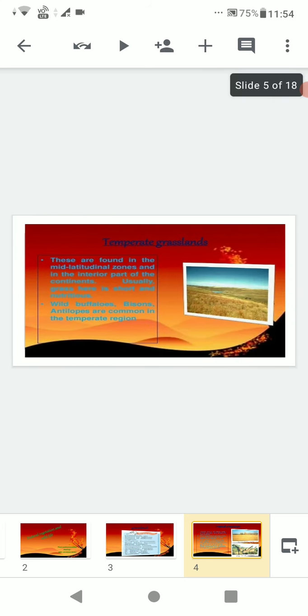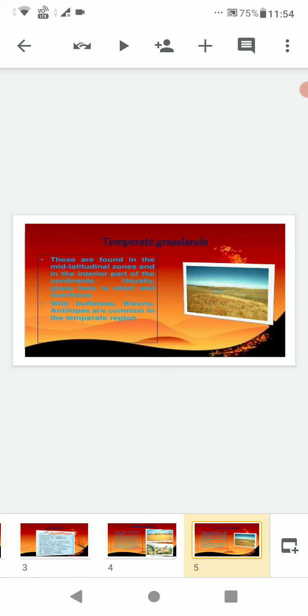The other type of grassland is temperate grasslands. These are found in the mid-latitudinal zones and in the interior part of the continents. Usually, grass here is short and nutritious. Wild buffaloes, bisons, antelopes are common in the temperate region.